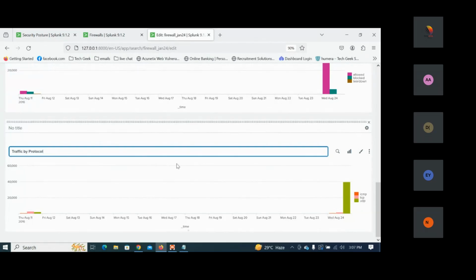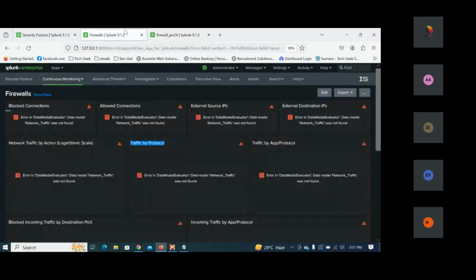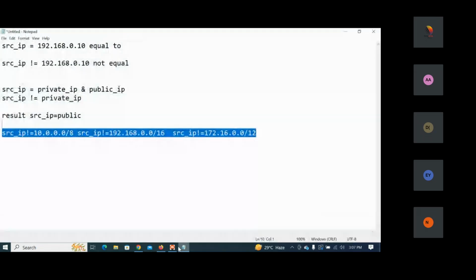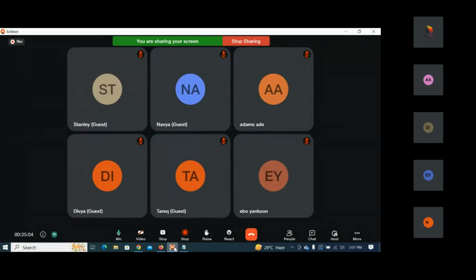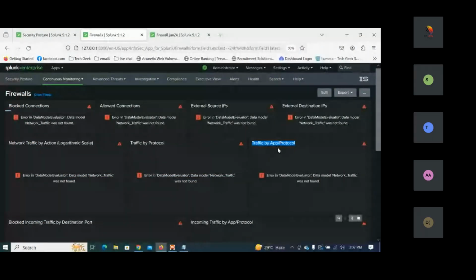Now what is the next field? Traffic by app. Can you see this, everybody? Yes. Are you able to see this? You there, Tariq, everybody? Evo, Adam, yes. Divya, we can see that. Traffic by app here.